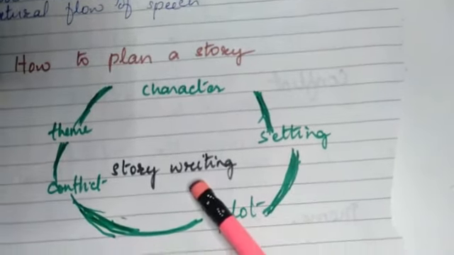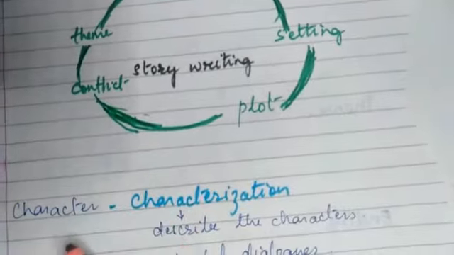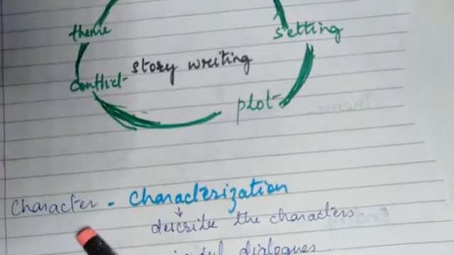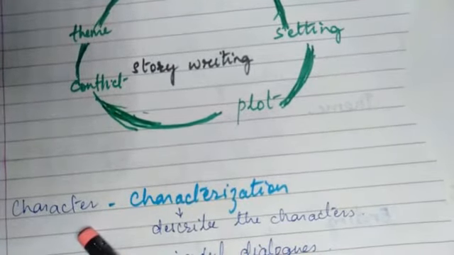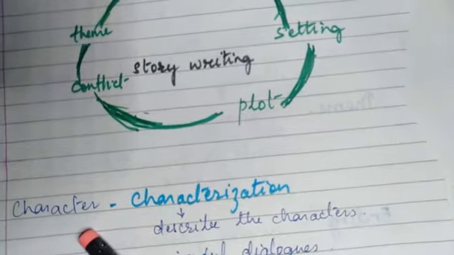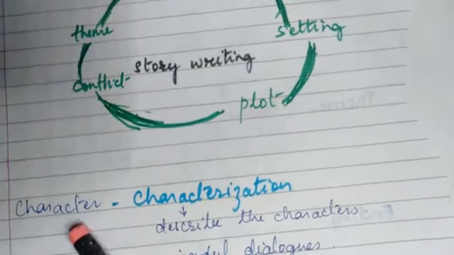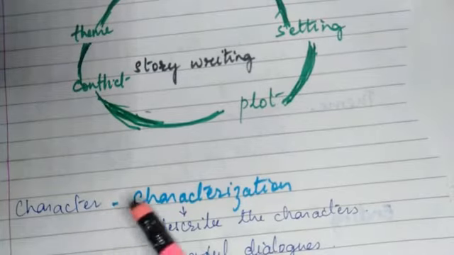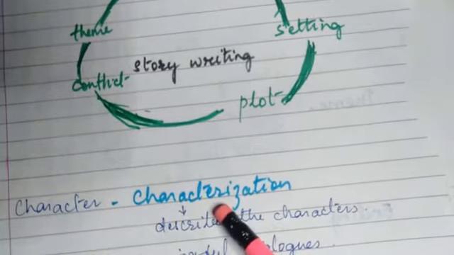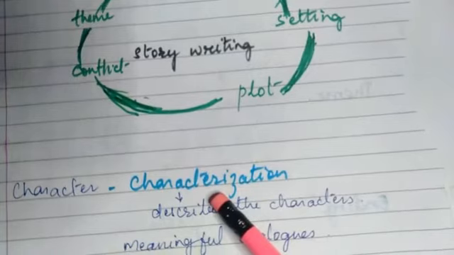So first of all, we'll talk about character. What do we understand by character? It is the people, or it could be animals in a story. That is the character around which the story revolves. So when we start a story, we should be doing the characterization, that is the description of the characters.